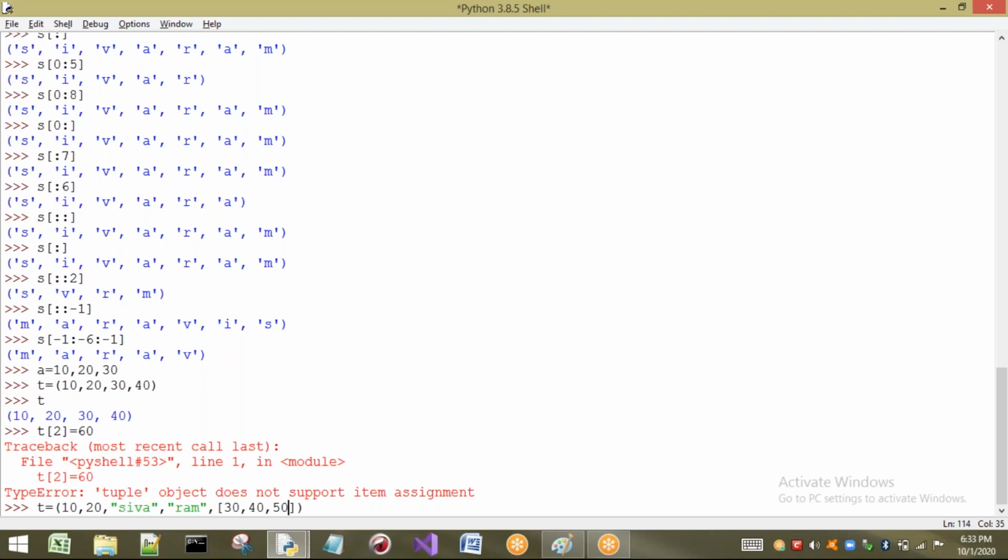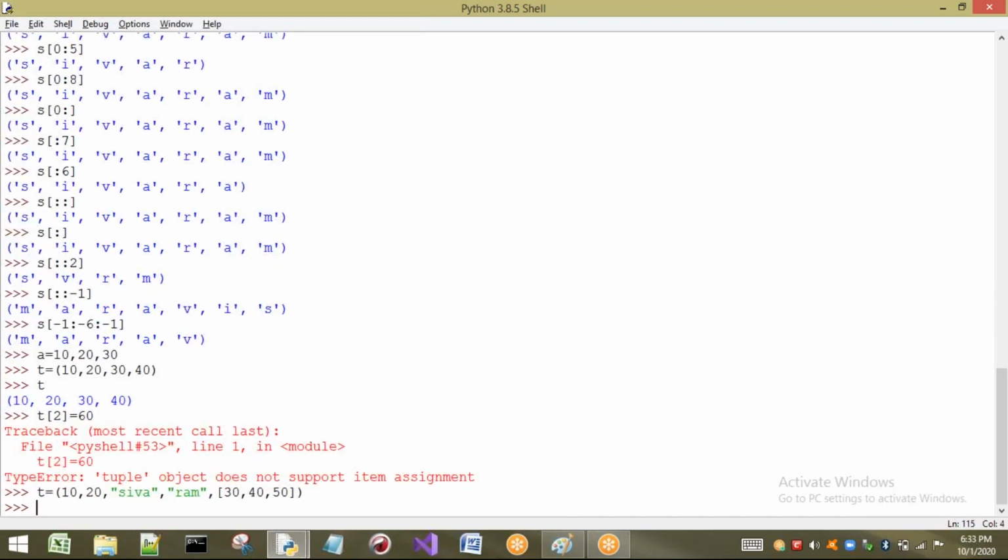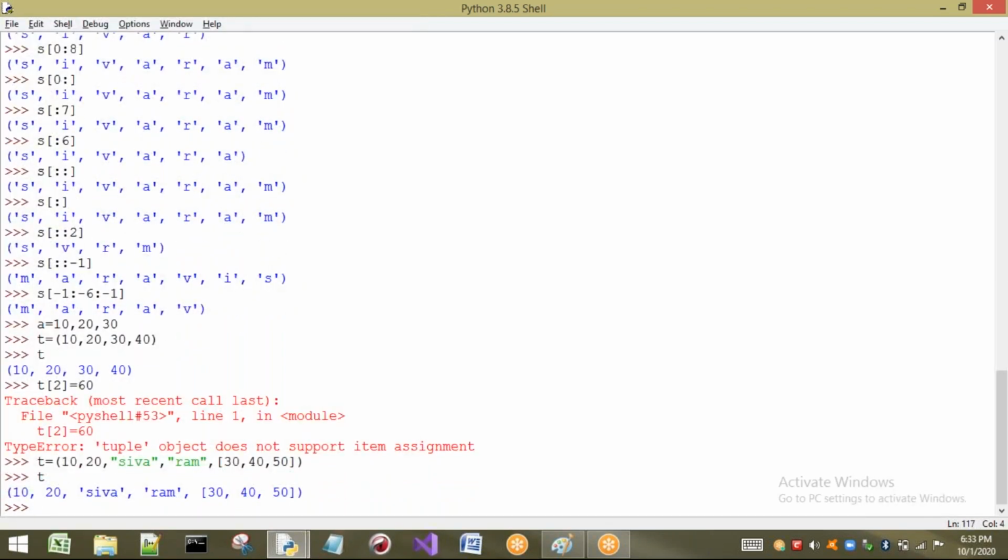This point should be clear for you because it is an important point to understand. So see, so now what happens? If I print t, all elements are going to print, there is no problem.